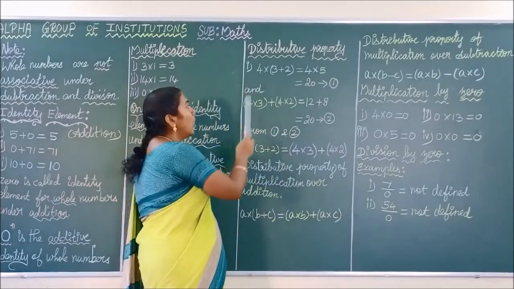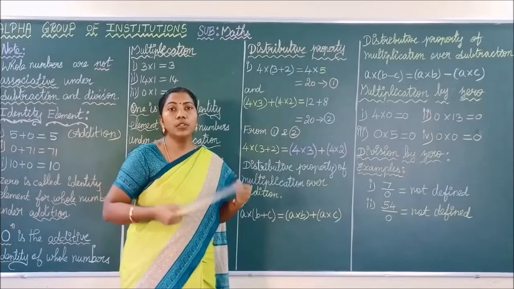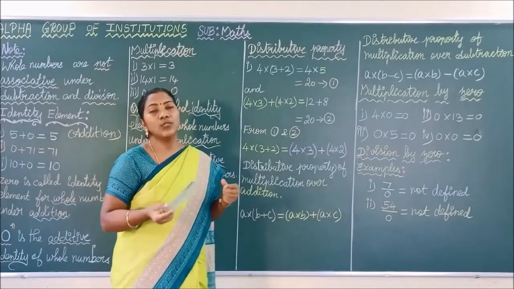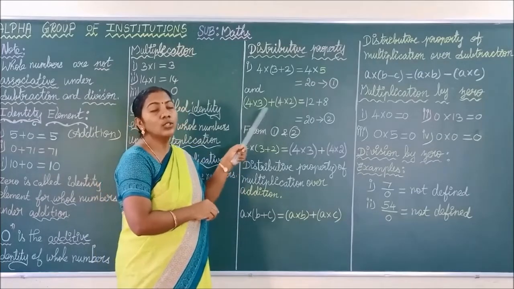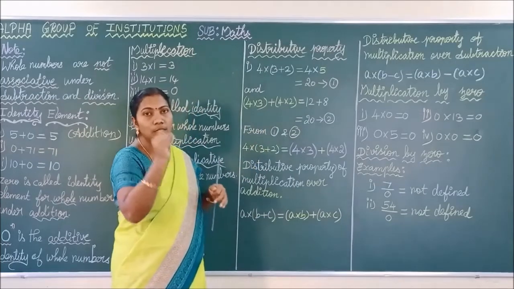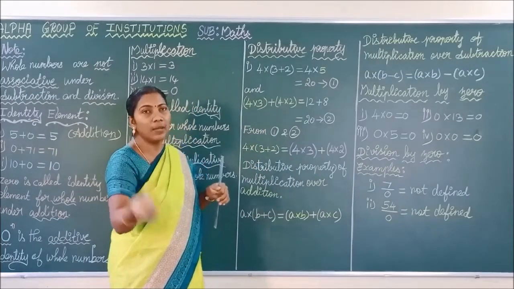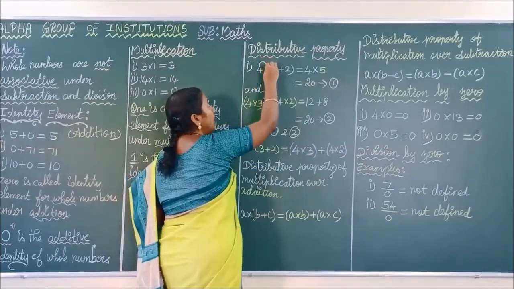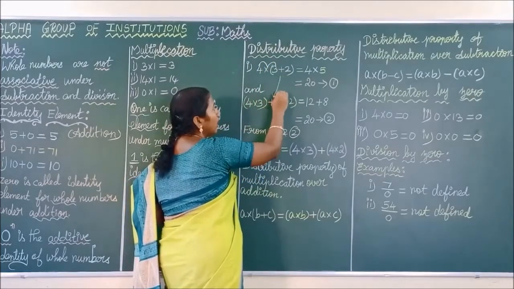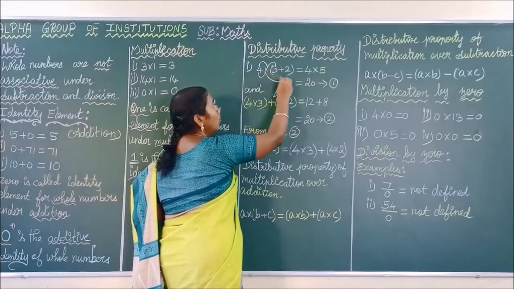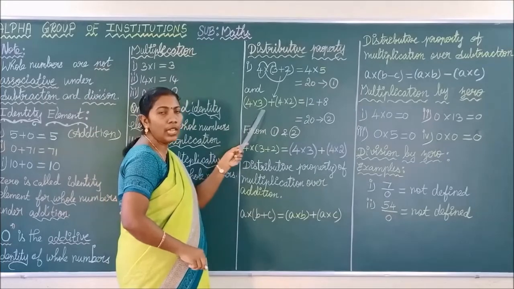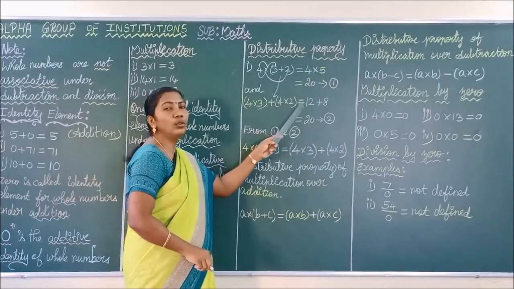Okay. See here. Now we are going to distribute this multiplication over addition. How are we distributing? This is the first time you are seeing this. So listen carefully. We are distributing this multiplication over the numbers within the bracket. That is 4 into 3, then write the plus here, plus 4 into 2. Do you understand, children, how we are writing? 4 into 3 plus 4 into 2.